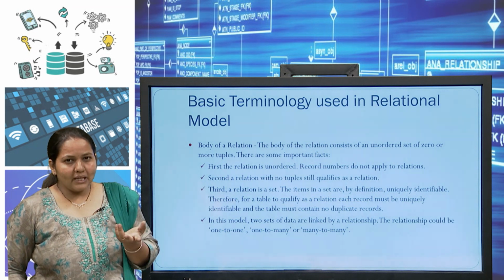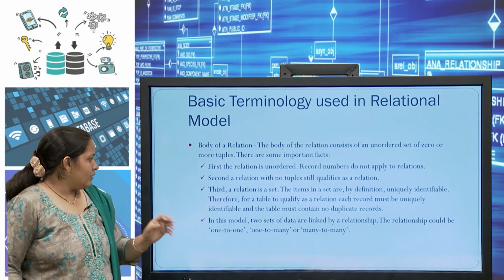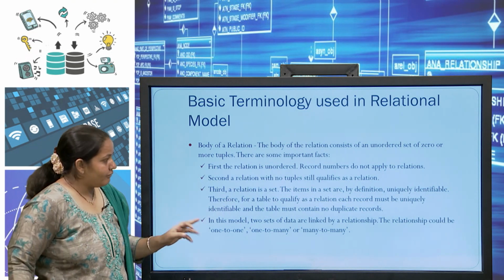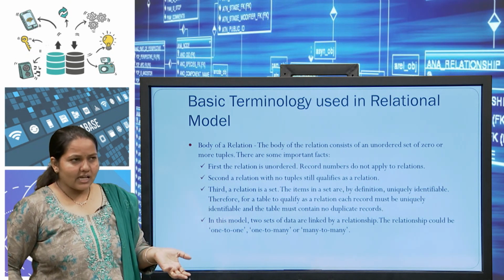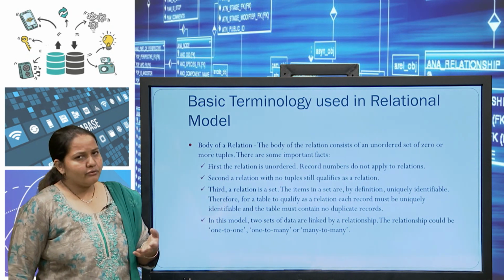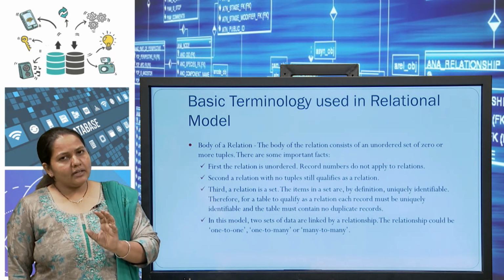Because of duplication or inconsistency in your records. So whenever you are defining a relation, you must take care of unique identifiability. For that, constraints are available to remove duplications and to make records unified and uniquely identifiable.